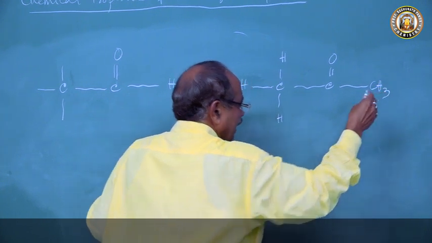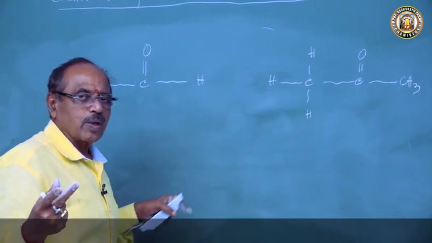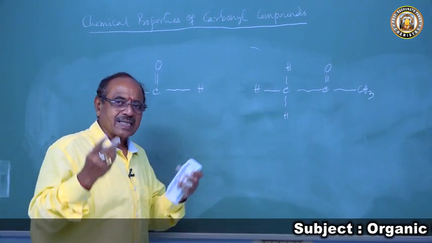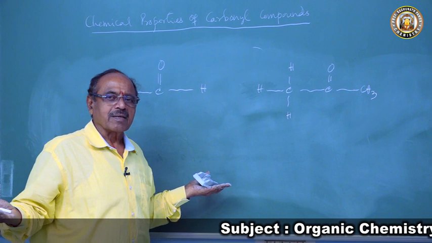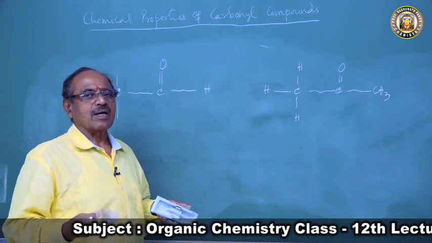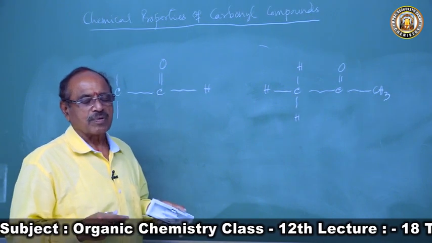I want to get a sketch of the chemical properties that aldehydes and ketones can exhibit. Once we get a sketch of these things in our mind, then, the mind being a wonderful organ God has given us, we can easily write ourselves, getting the theory from the book.